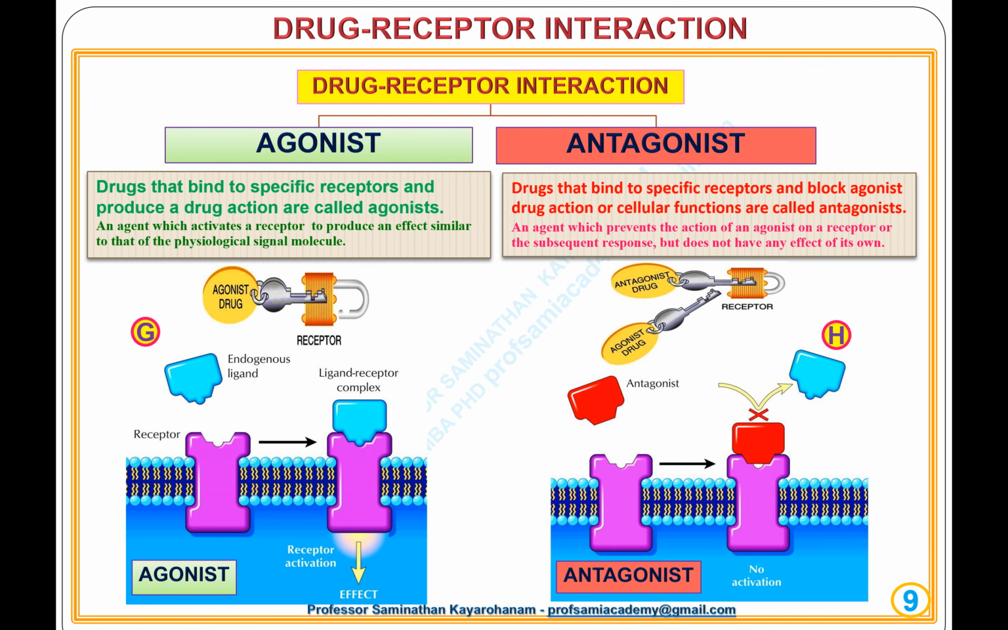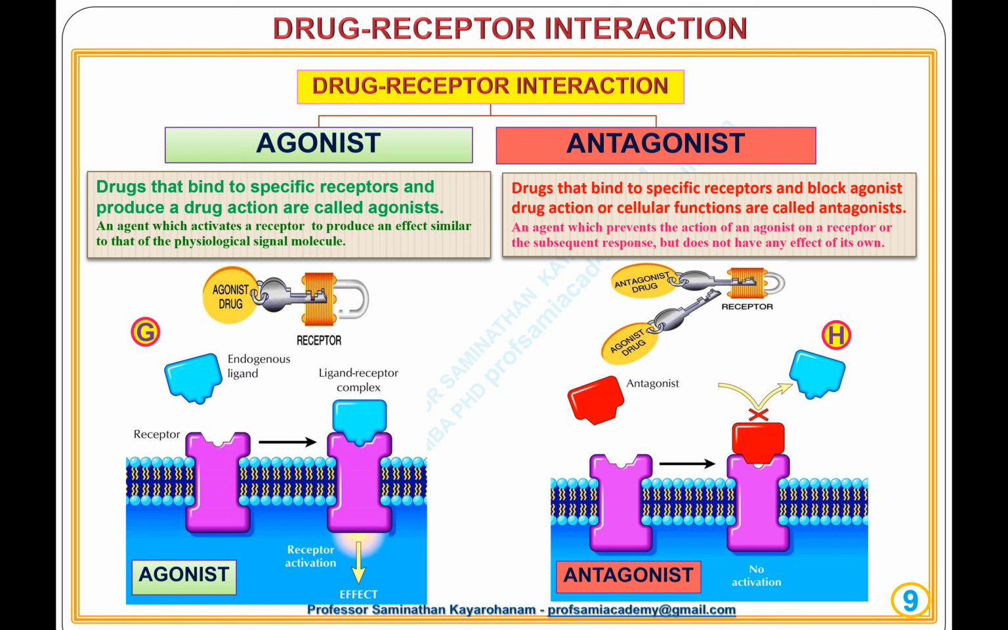Next slide, drug-receptor interaction. It is broadly divided into agonist and antagonist. In diagram G, the agonist is the drug that binds to specific receptors and produces a drug action. This means drugs that occupy receptors and activate them are known as agonists. An agent which activates a receptor to produce an effect similar to that of the physiological signal molecule. Using the lock and key analogy, the receptor is unlocked by a key known as the agonist drug.